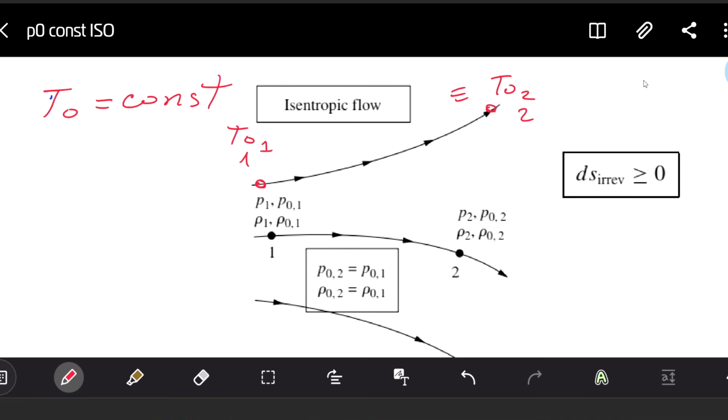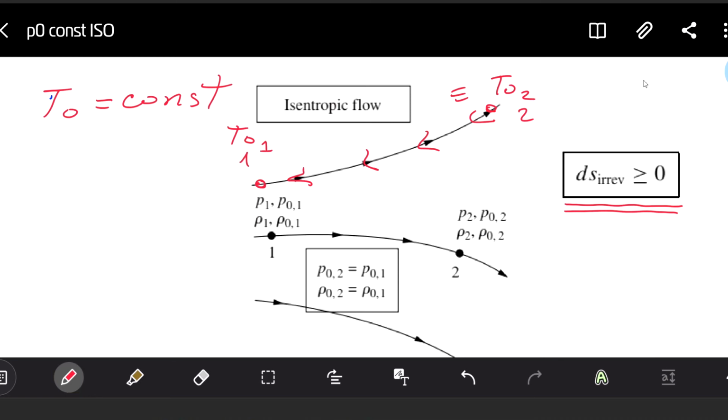What is the difference between adiabatic and isentropic flow? The main difference is that isentropic flow is reversible. So the flow can go in one direction, or it can go also in another direction. And from a mathematical point of view, we just change the sign of velocities, but the flow can proceed. This reversed flow can happen only when we have a constant entropy. So entropy of the reversible or isentropic flow will not change.